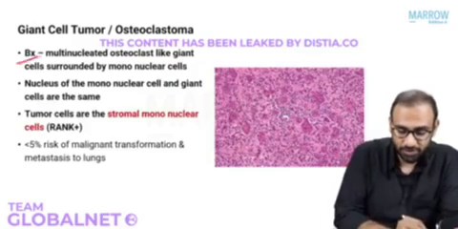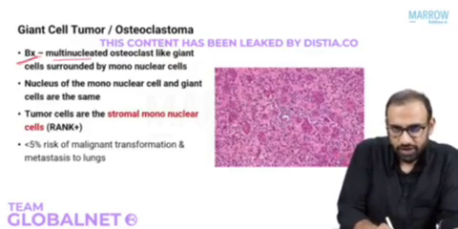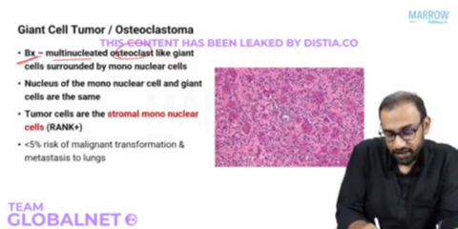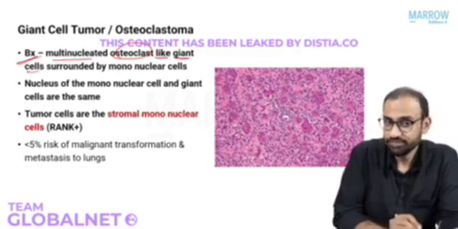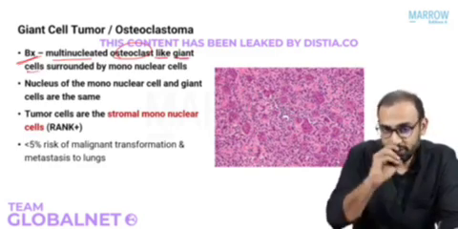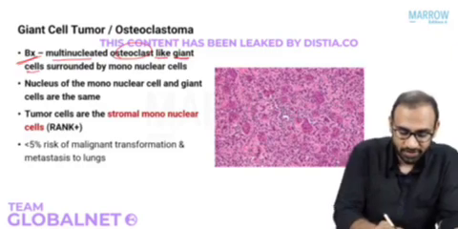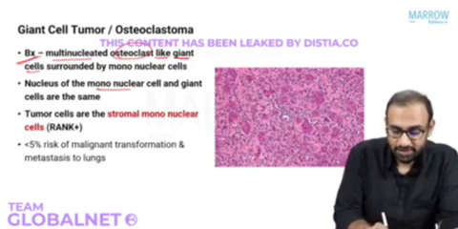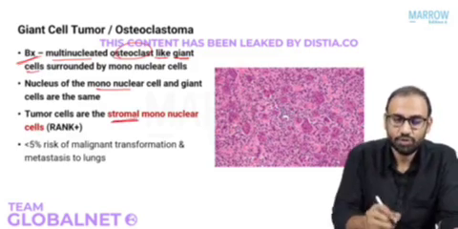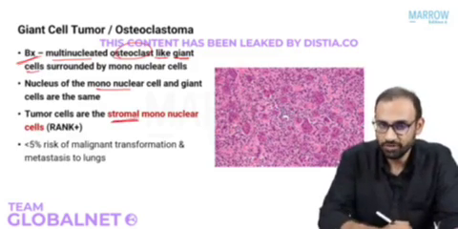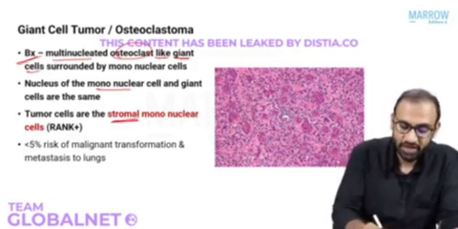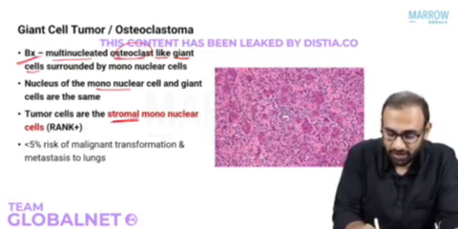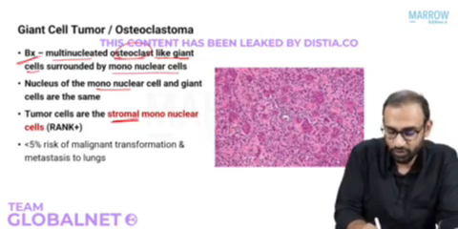What do you see on the biopsy? You will see multinucleated osteoclast-like giant cells. Okay, so the tumor cells here are not giant cells. They are the mononuclear stromal cells. The stromal cells are the proliferative component of this tumor, not the giant cells. So what does it have? It has multinucleated osteoclast-like giant cells that are surrounded by mononuclear cells.